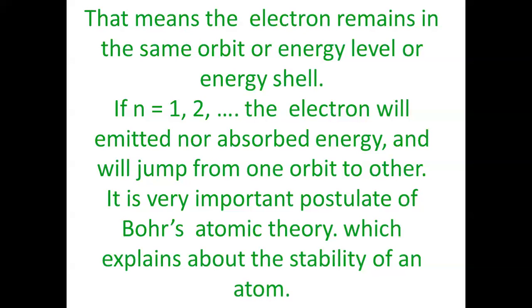The third major defect of Bohr's theory is that there are two effects. One is called Stark effect, another is called Zeeman effect. Bohr's theory fails to explain both the effects. The Stark effect is the effect observed when a spectral line is passed through an electric field.